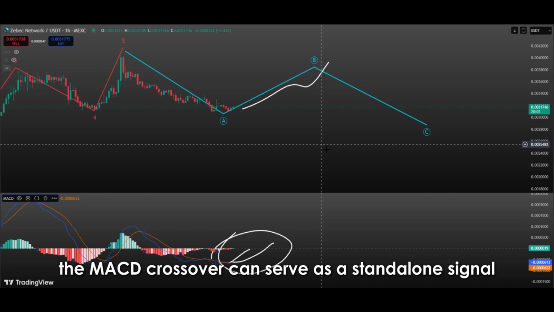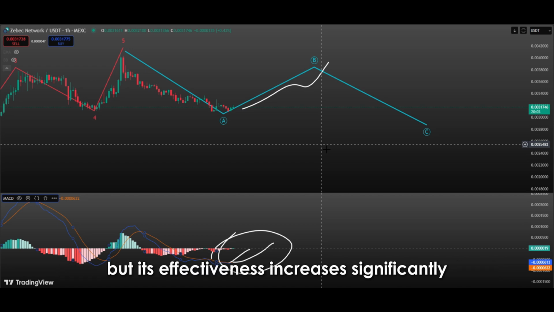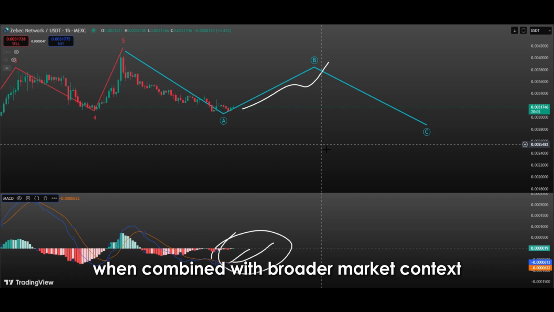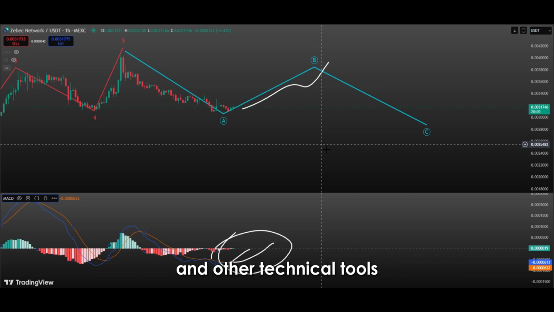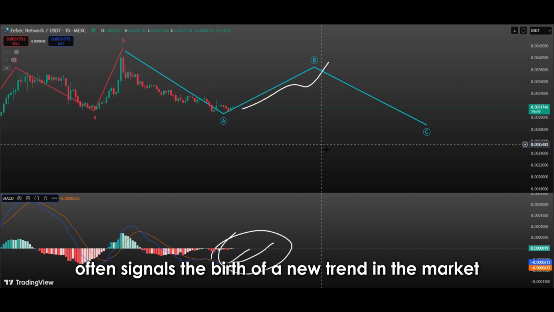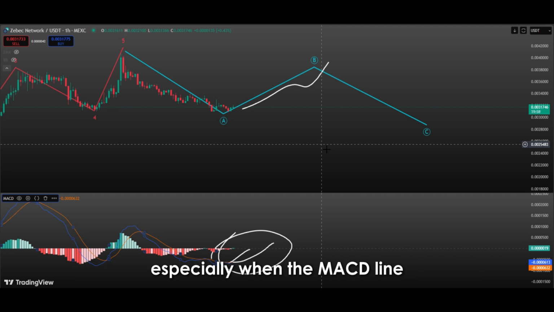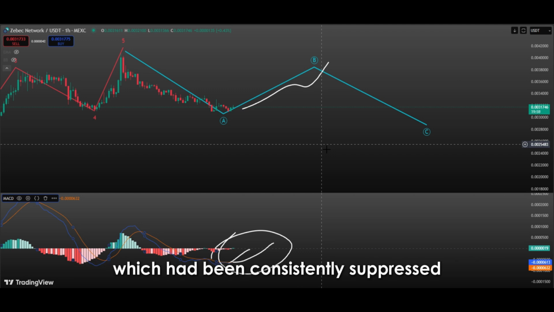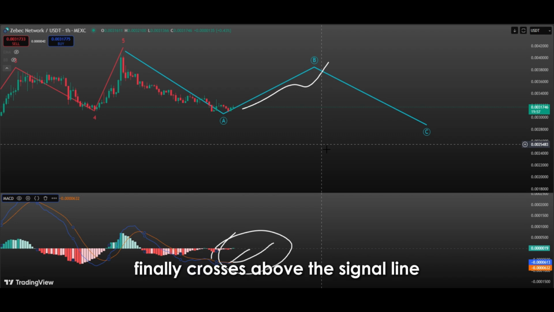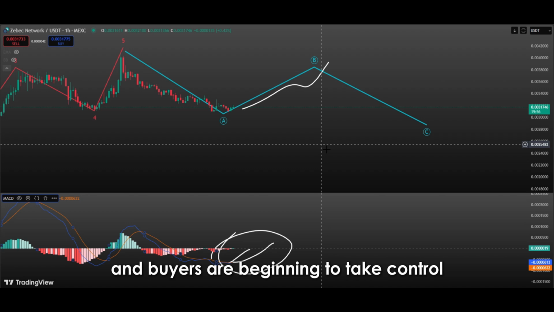The MACD crossover can serve as a standalone signal, but its effectiveness increases significantly when combined with broader market context and other technical tools. This crossover often signals the birth of a new trend in the market, especially when the MACD line, which had been consistently suppressed during the previous downtrend, finally crosses above the signal line. It indicates that sellers are weakening and buyers are beginning to take control.